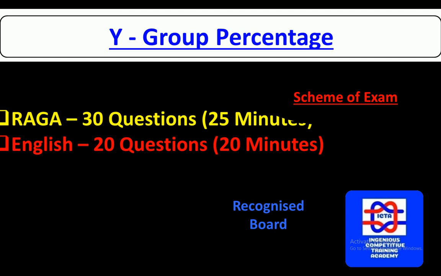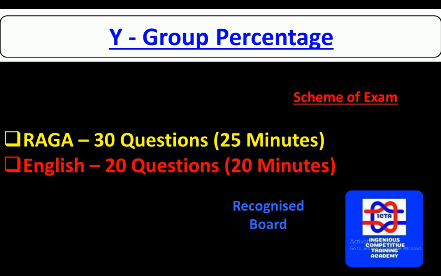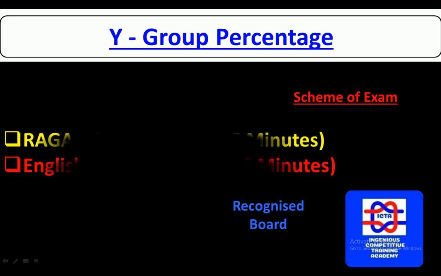If you want to apply only for the Y group, if you are not fit for X group, you can apply for Y group, and you have to give the Raga, in which you have reasoning and maths that consists of 30 marks and 25 questions within 25 minutes, and English we have 20 questions in 20 minutes. So we have a total of 50 questions within a span of 45 minutes.